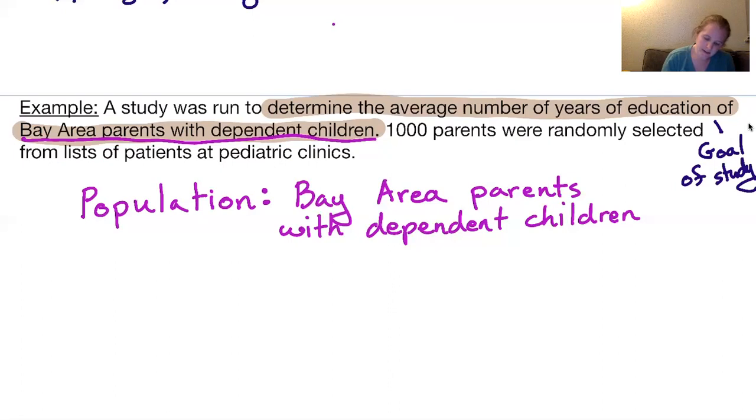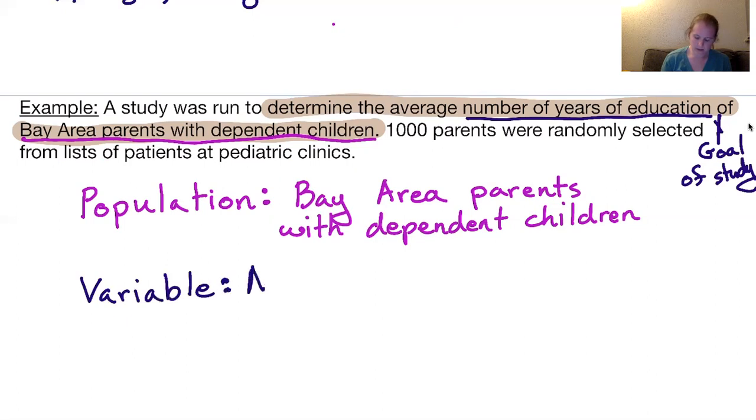So the thing that we'll collect from the individual will be simply the number of years of education. So this is going to be our variable. So the variable will be the number of years of education.